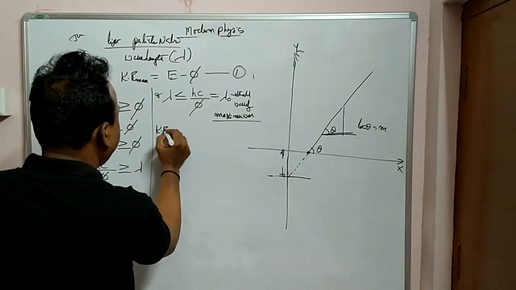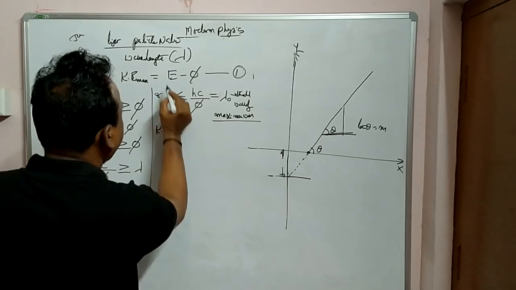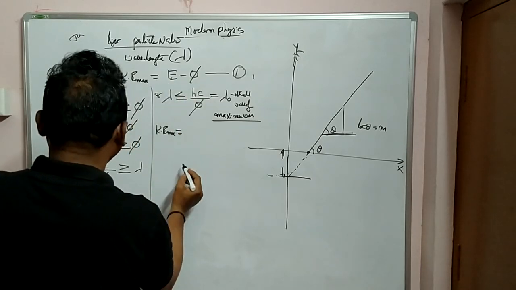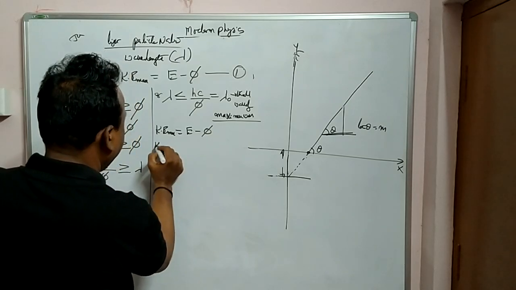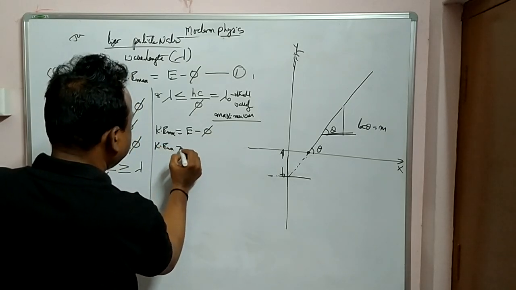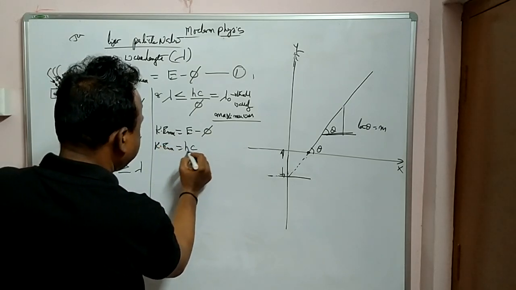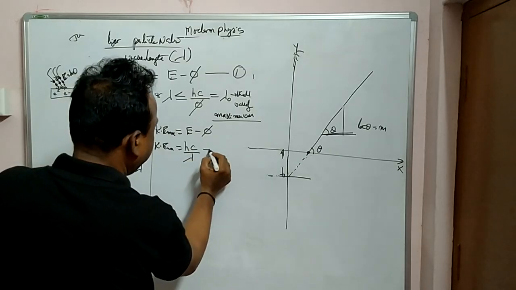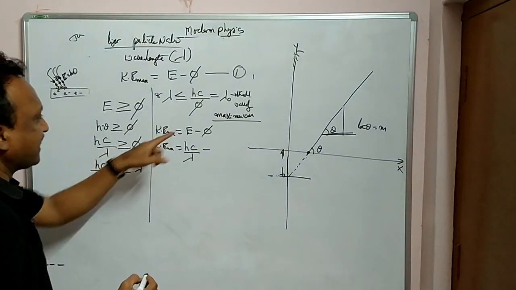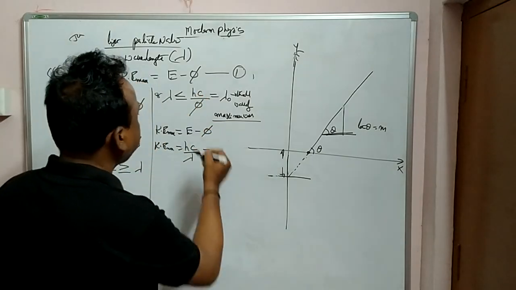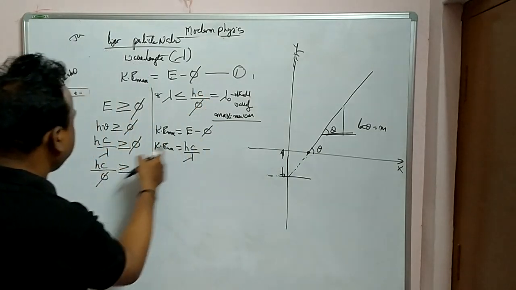See here, Ke max is equal to E minus phi. రాస్తున్నా చూడండి, Ke max is equal to E, h nu or hc by lambda, minus phi. But what is phi here?